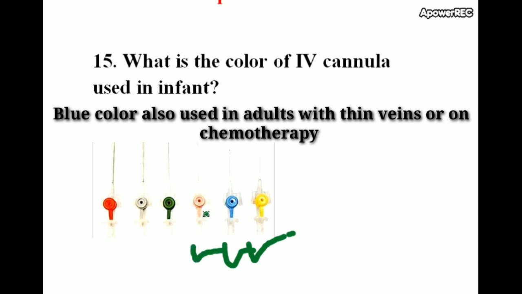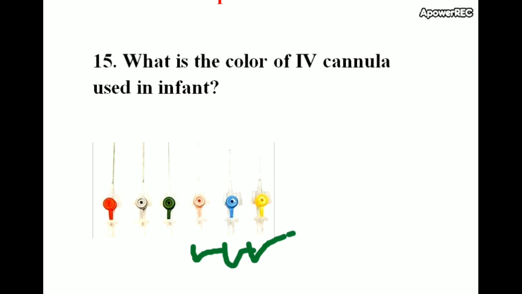Then a green color cannula, that is 18 gauge, is used in adults, and a 16 gauge cannula is used especially in the operation theatre. Orange color cannula is the widest gauge cannula, 14 gauge size.